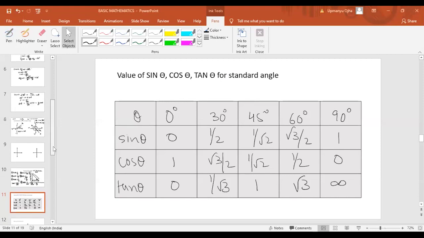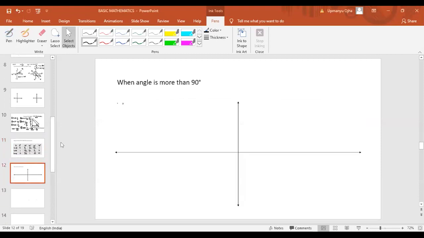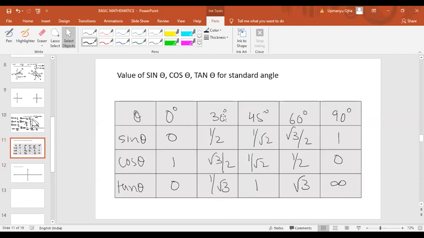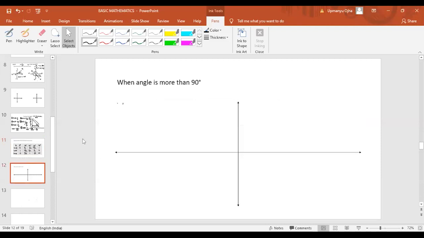Fine. Now the next part which I'm going to teach is a bit difficult, so you have to understand it properly. Now, when the angle is more than 90 degree, we have to find the value of sine 180. If you look at this table, we have the values for 0 degree, 30 degree, 45 degree, 60 degree, and 90 degree, but we don't have the value of sine 180, cos 180, and so on. So when the angle is more than 90 degree, how do we find it?